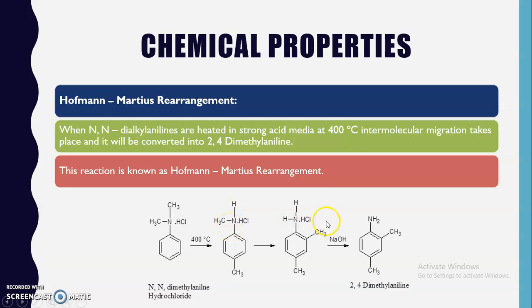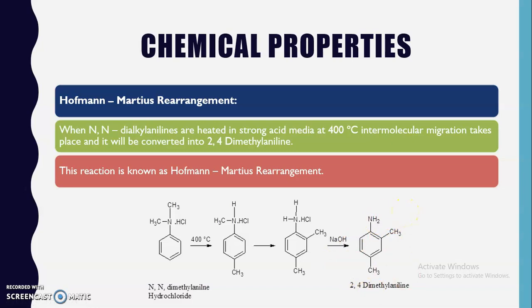Further, the other alkyl group migrates towards the ortho position, which leads to the formation of 2,4-dimethyl aniline hydrochloride. On treatment with alkali, that is sodium hydroxide, this is converted into 2,4-dimethyl aniline.